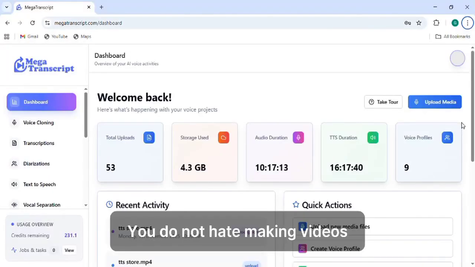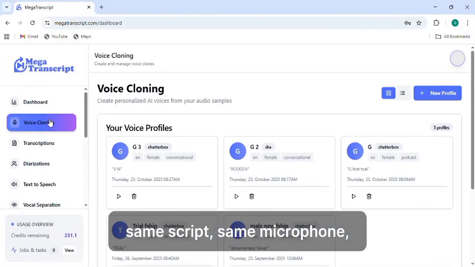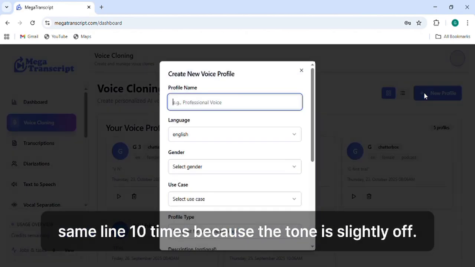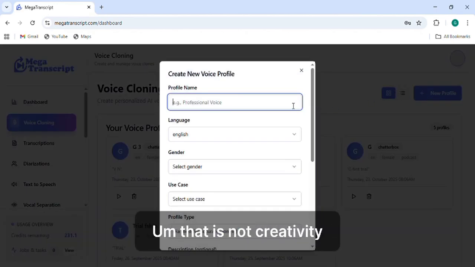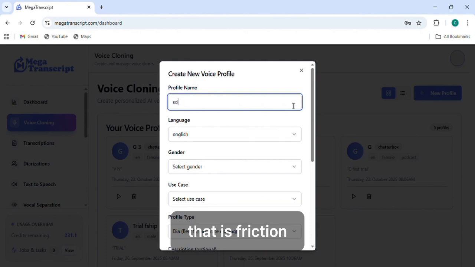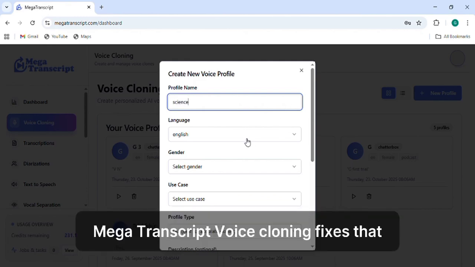Not hate making videos, you hate re-recording them. Same script, same microphone, same line 10 times because the tone is slightly off. That is not creativity, that is friction. Megatranscript voice cloning fixes that.